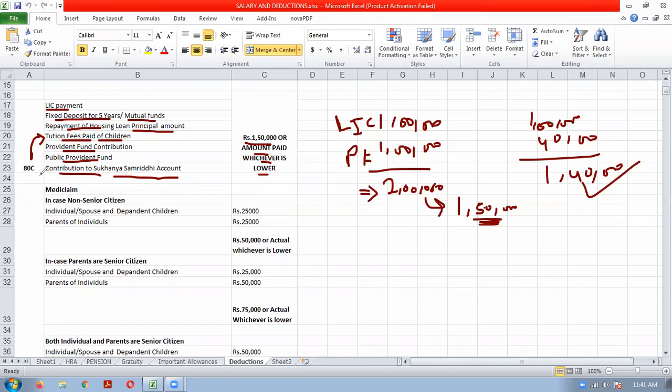And 80C deduction on what payments you will get. This is some of the list of popular investments on which you will get the 80C deduction. And remember one thing, total is 1 lakh 50. Not for each payment, you will not get 1 lakh 50,000 limit. Whatever investment is there in 80C, you have to see the total. Okay, like here we have seen LIC and PPF together, we have added and seen whether it is crossing 1 lakh 50 or it is less than 1 lakh 50,000. Clear this much? 80C deduction.